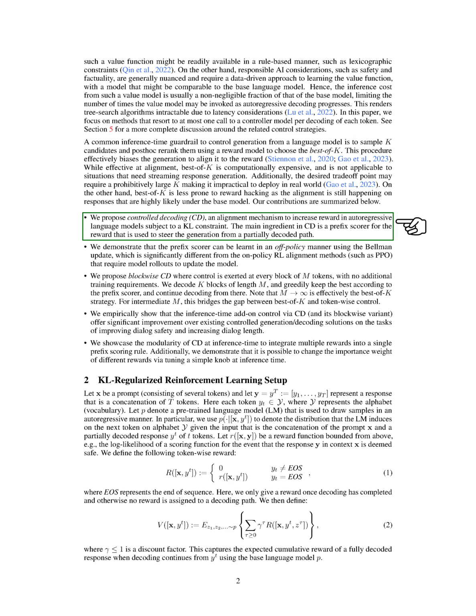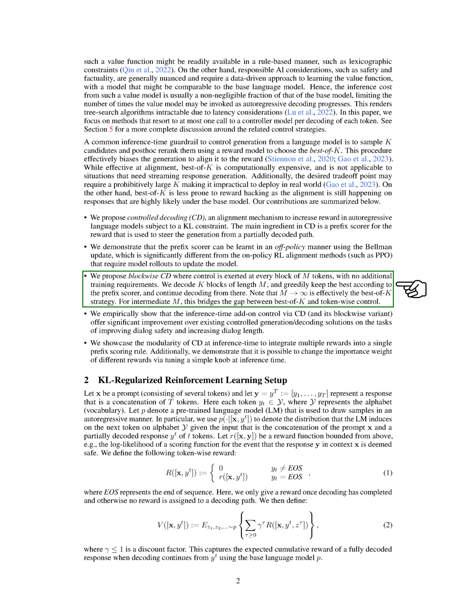We propose a new method called controlled decoding, CD, which increases reward in autoregressive language models subject to a KL constraint. The main ingredient in CD is a prefix scorer for the reward that is used to steer the generation from a partially decoded path. We also propose blockwise CD where control is exerted at every block of M tokens, with no additional training requirements.